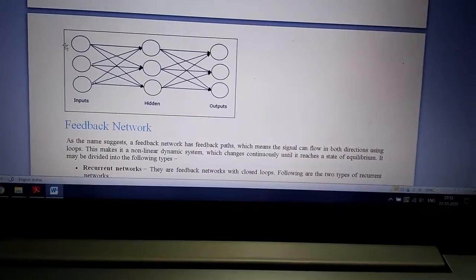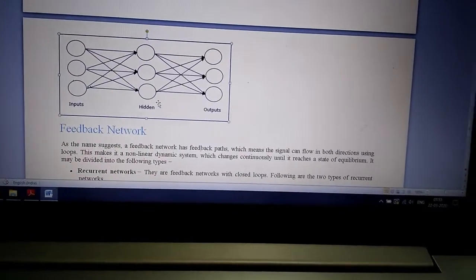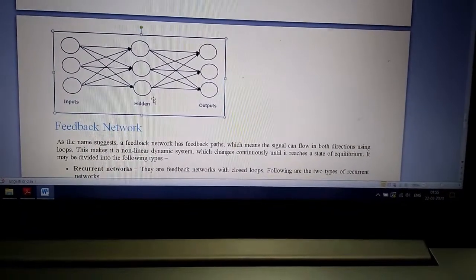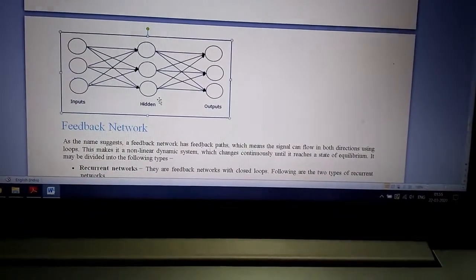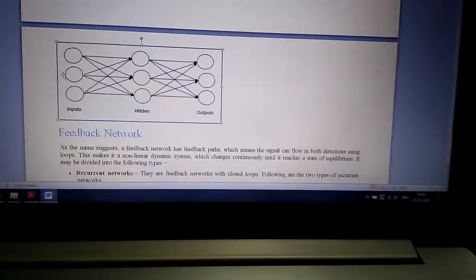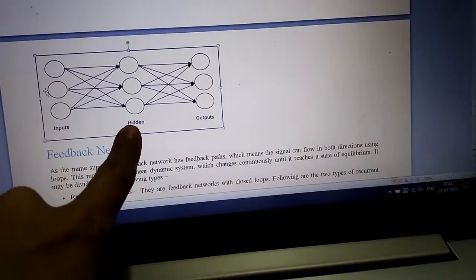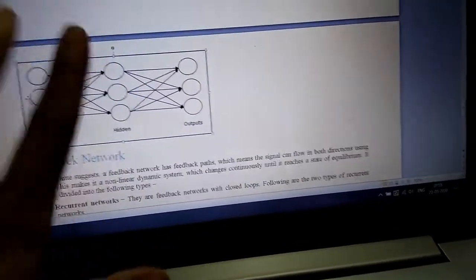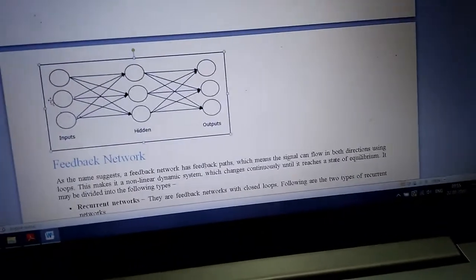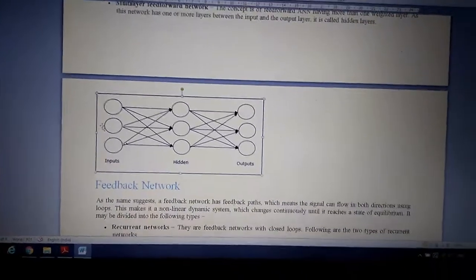Now here, these are the input nodes, node 1, node 2, node 3. This is the hidden layer. In this diagram, only one hidden layer is shown, but practically, there may be more than one hidden layer working in between the input and output layers. So all the input nodes are connected to all the hidden nodes, and all hidden layer nodes are connected to all the output nodes. So this is the diagram for the multi-layer feed forward network.